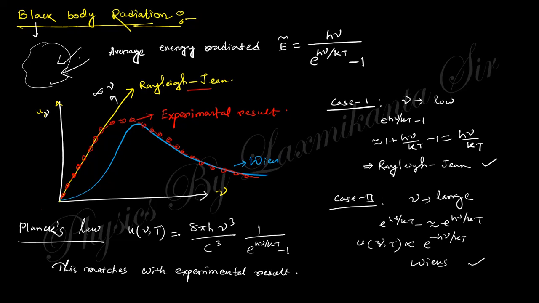And this h and the energy here are taken as quantized. This is the basic starting point of quantum mechanics, the black body radiation of Planck.